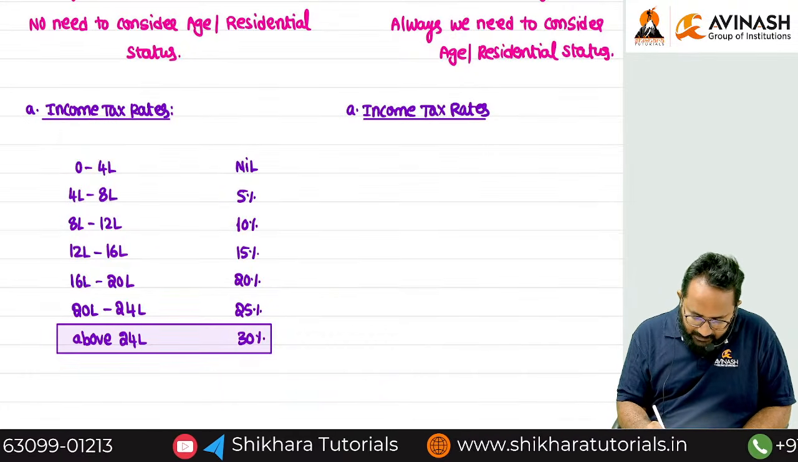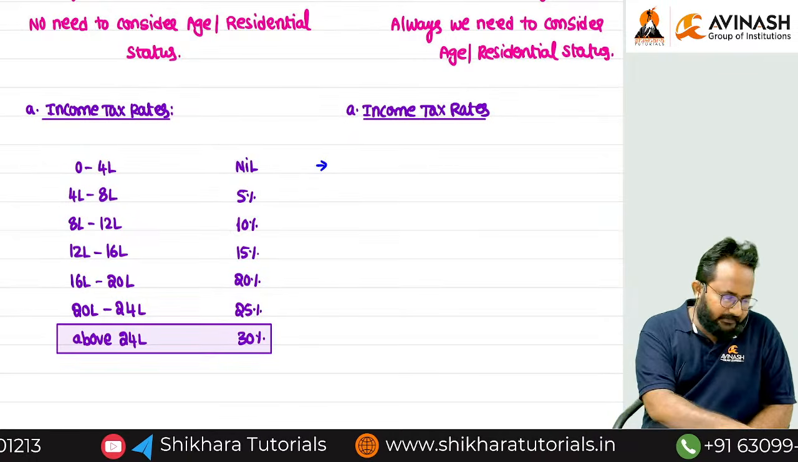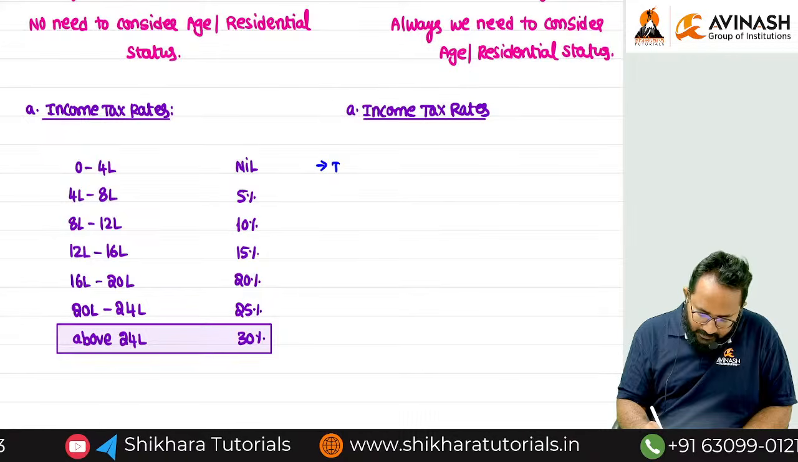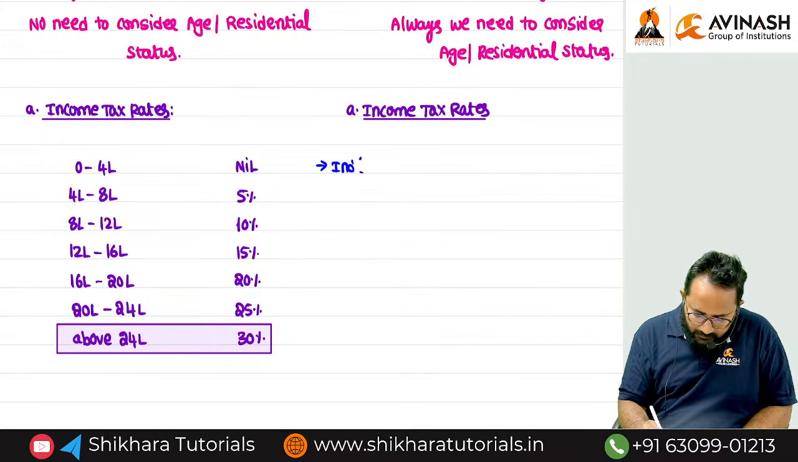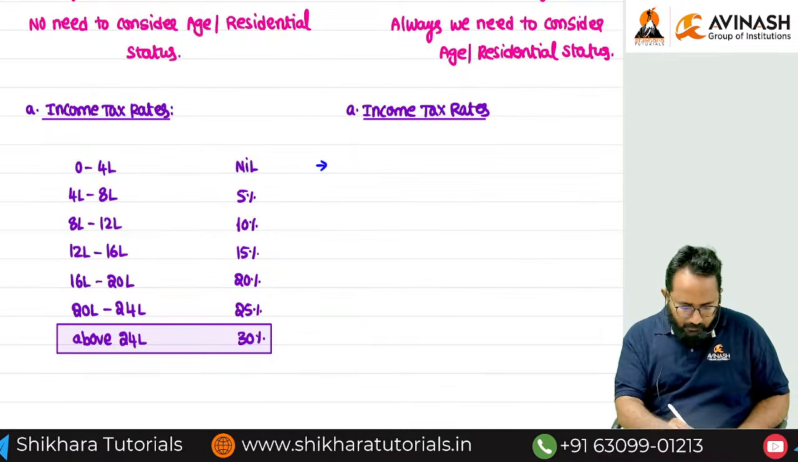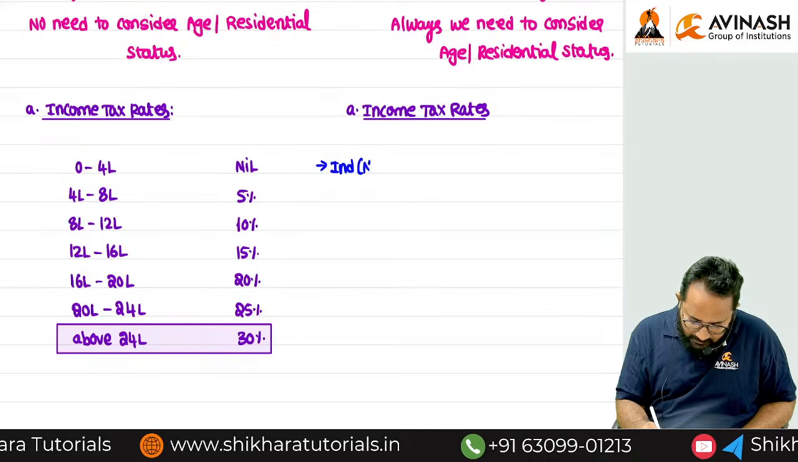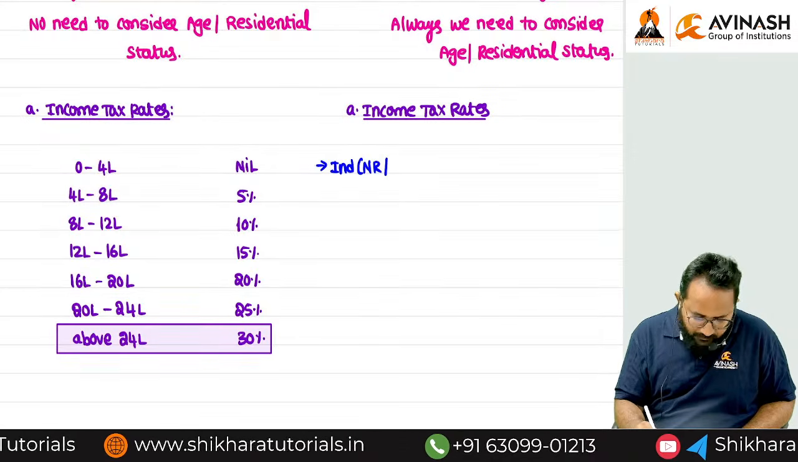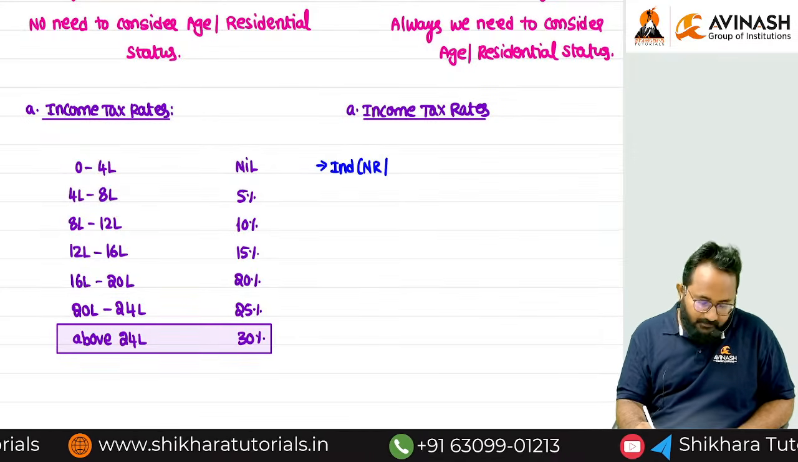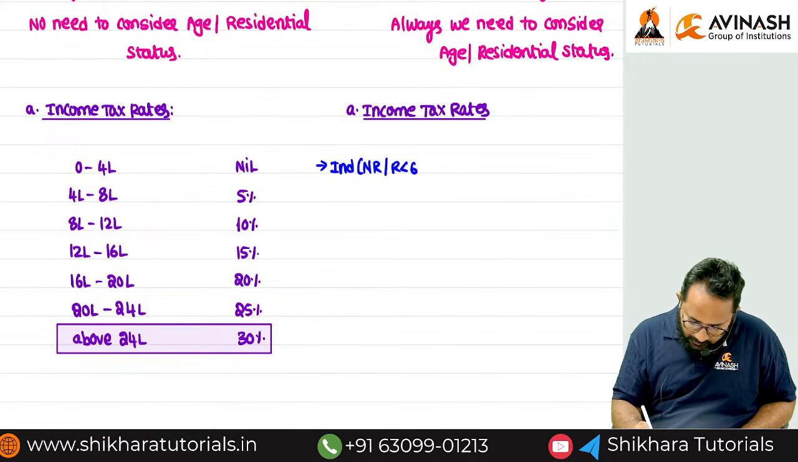The first category: individual. Who is that individual? A non-resident individual. Here we have to consider age as well as residential status. An individual who is a resident and less than how many years? Less than 60 years.